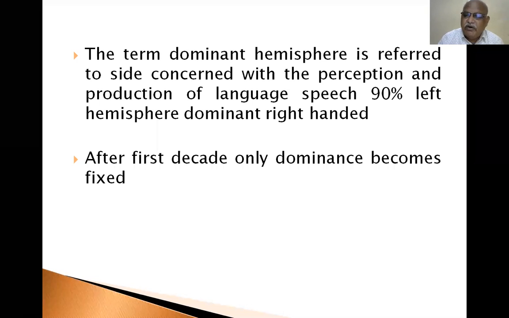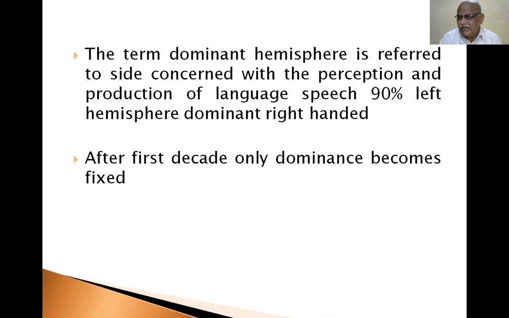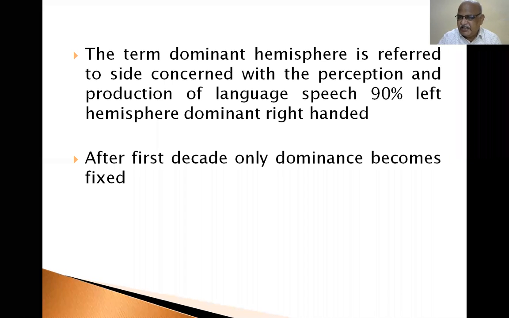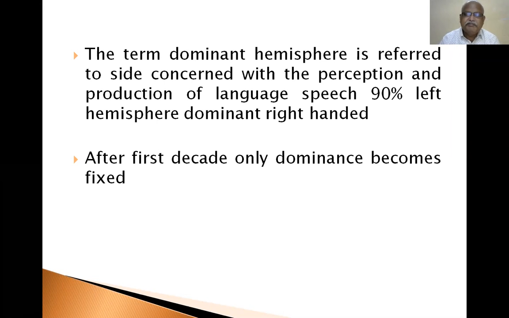After the first decade, only then does dominance become fixed. Up to the 10th year, the dominance is not fixed, but it is genetically decided. After that it will be fixed. During that time, both will function. So that is the dominance.